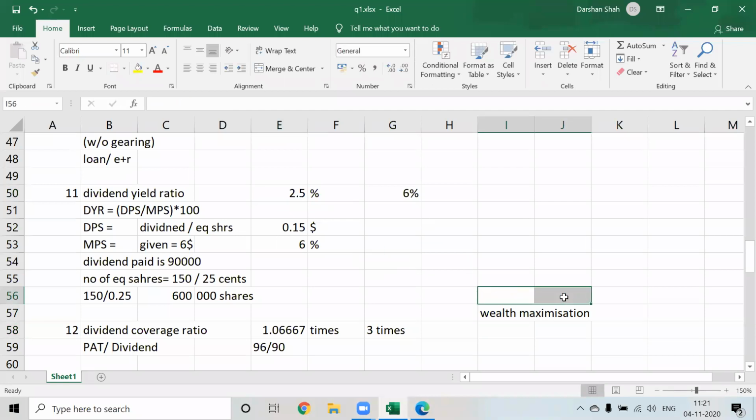See, if you pay less dividend, profits are more. Correct. If you are paying only 2.5% of the market value, your in-hand profits will start to increase, but your shareholders will be unhappy. If the shareholders are unhappy, they will not invest in your company in the next years. If they don't invest, you will have to go out and look for other sources of finance. And then your cost of capital will start to increase.